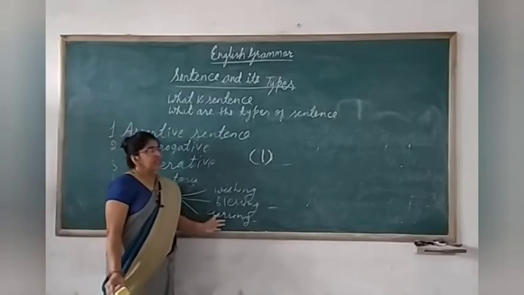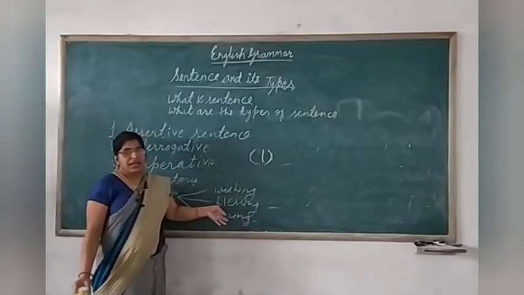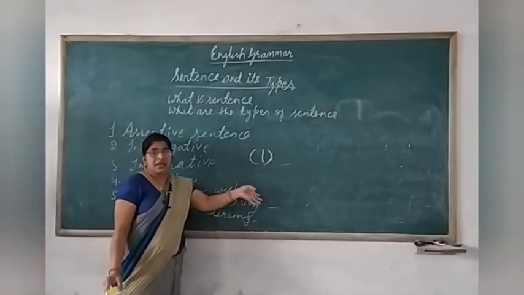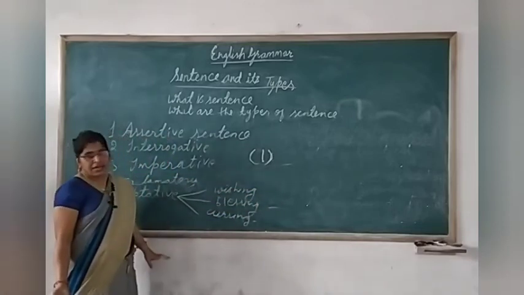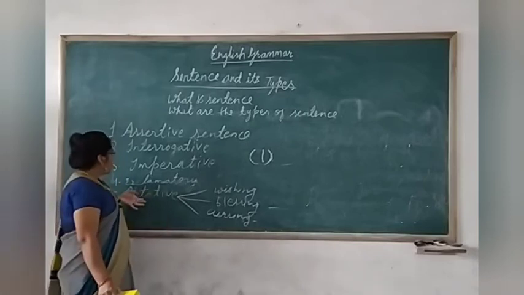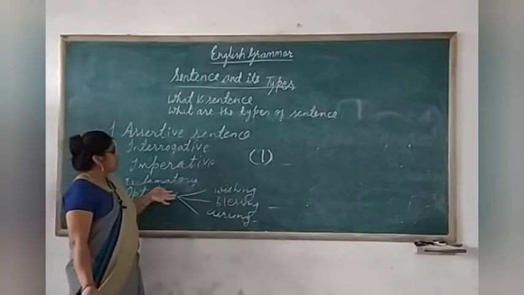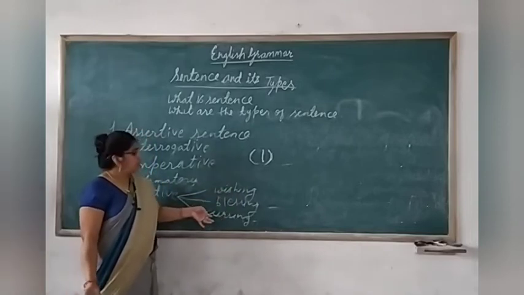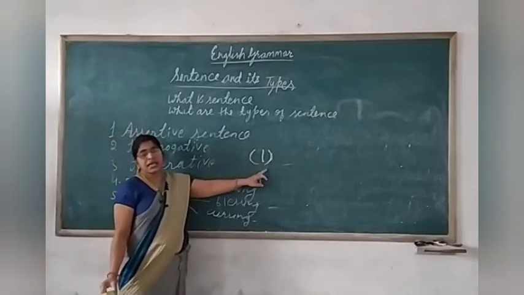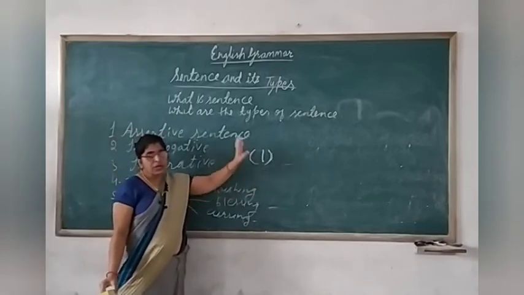And if the statement shows that a curse is done, then it comes in optative. Clear? So optative sentences take wishing, blessing and cursing with them, and they also contain the exclamation mark. Don't get confused.